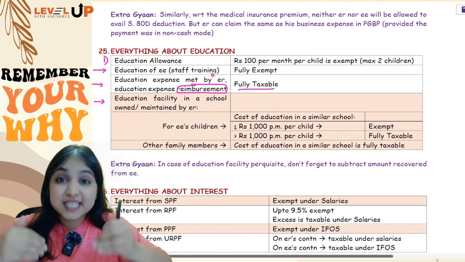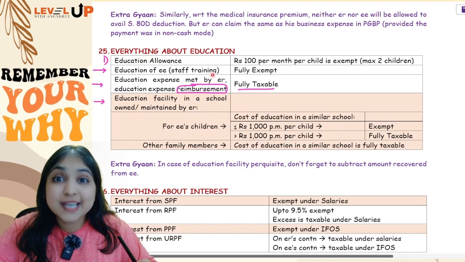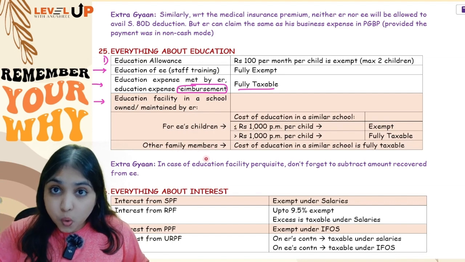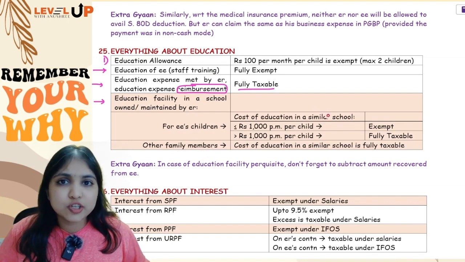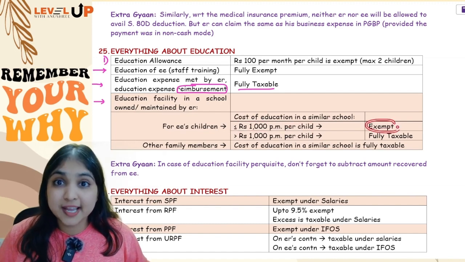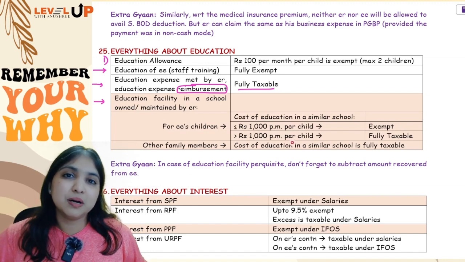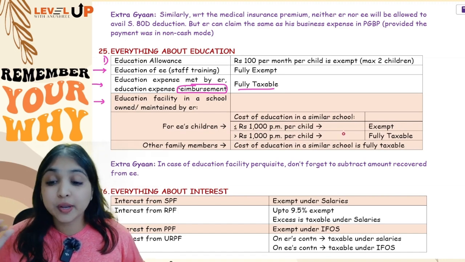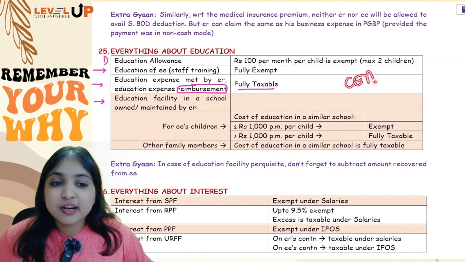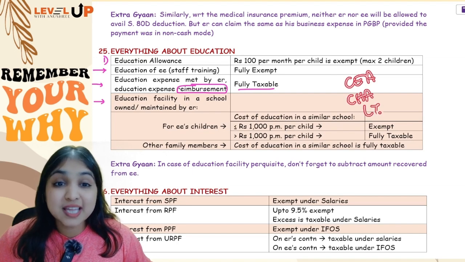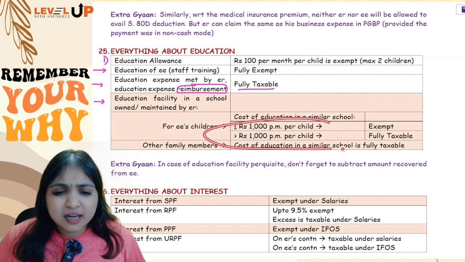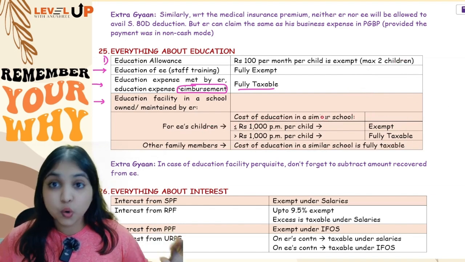But if it is education facility, you will first stop and you will think who is getting educated. Is it employees' own children or any other family member? If it is employees' own children, then you will see what's a reasonable cost of education in a similar school. Up to 1,000 rupees per month per child, up to that it will be fully exempt. Beyond that, if it is more than 1,000 per month per child, then it will be fully taxable. Okay. And here there is no limit of 2 children and all. 2 children limit you have only in 4 places: children education allowance, children hostel allowance, LTC and ATC tuition fees. Only in 4 places you have 2 children limit. Here doesn't matter how many children, no limit on the number of children.